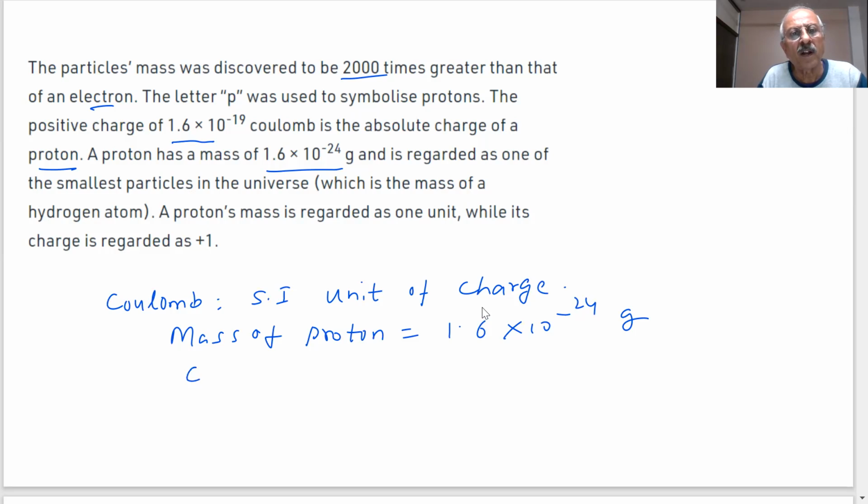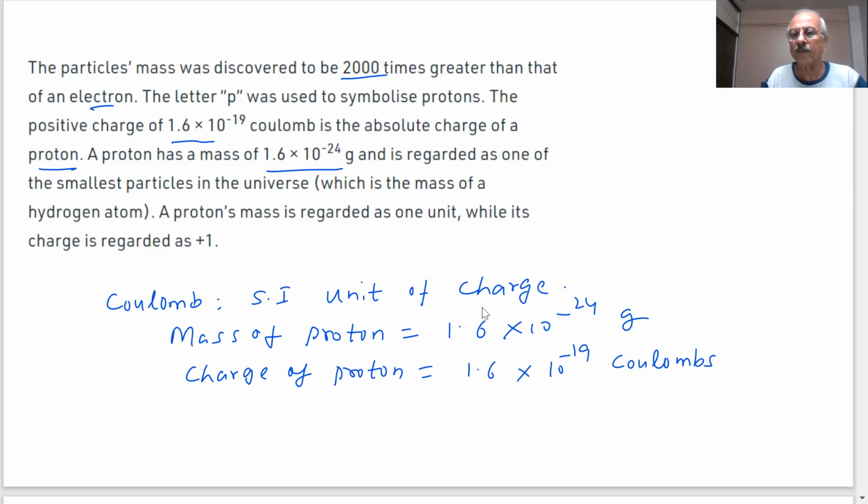And the charge of the proton is how much, students, in SI unit? 10 to the power minus 19 coulombs. So you can see the proton is positive and the electron is negative. They have equal and opposite charges. One is positive, the other is negative. Very important and amazing results.